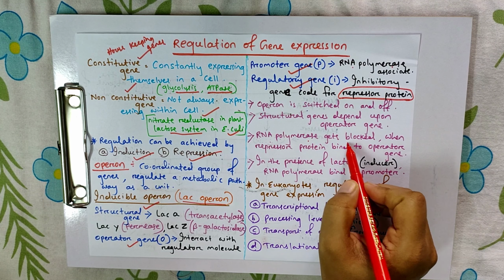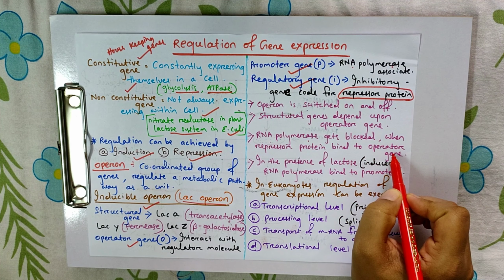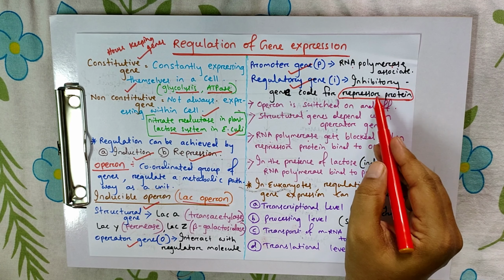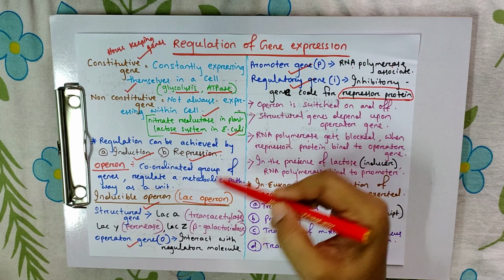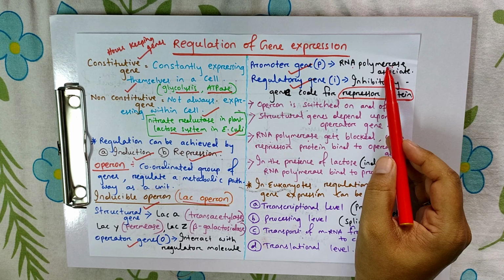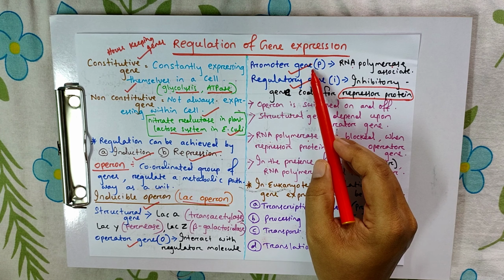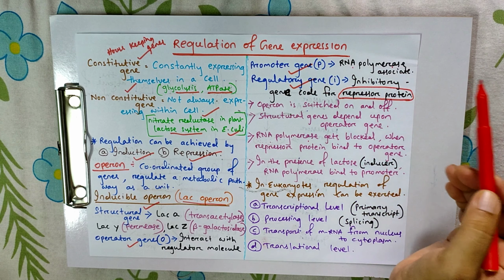RNA polymerase gets blocked when repressor proteins bind to the operator genes. That means what happens when the repressor proteins produced by the regulatory gene I bind to the operator? The RNA polymerase cannot associate with the promoter, and in this way transcription is prevented.